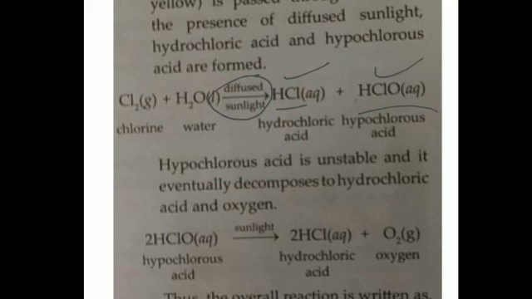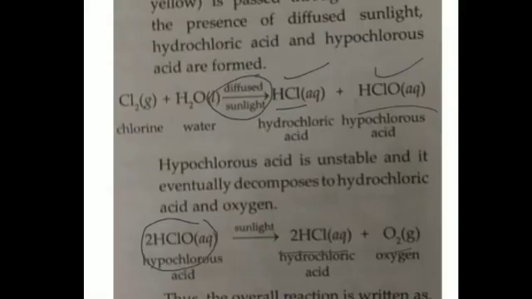Then this hypochlorous acid which is obtained is unstable, so it eventually decomposes further into hydrochloric acid and oxygen. You can see this overall reaction can be put as chlorine and water reacting together to form hydrochloric acid and oxygen. So we have discussed the reaction of water with non-metals, that is, carbon and chlorine. We'll discuss the other reactions later on.